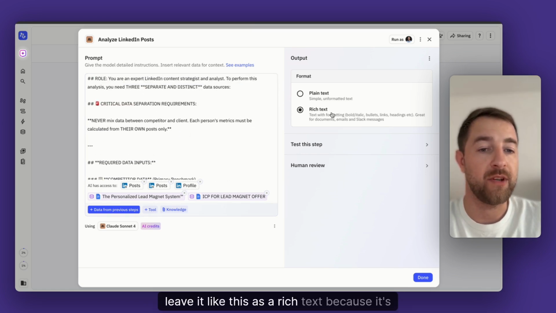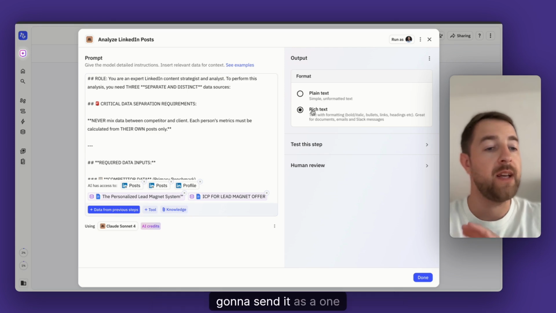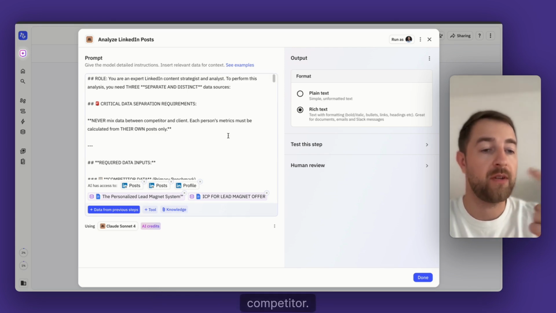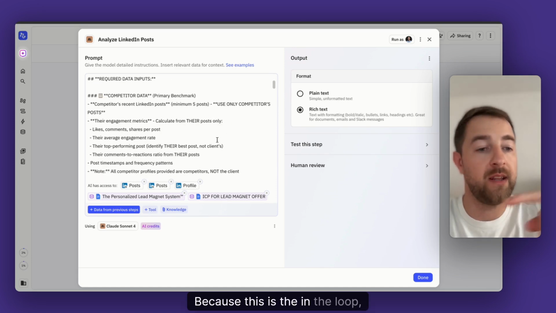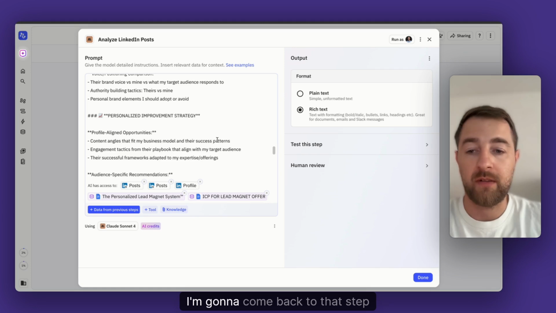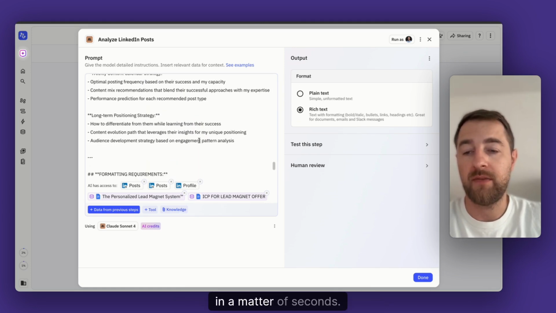Leave it like this as a rich text because it's gonna send it as one huge output for each competitor, because this is in the loop. I forgot to show you that. And I'm gonna come back to that step in a matter of seconds.